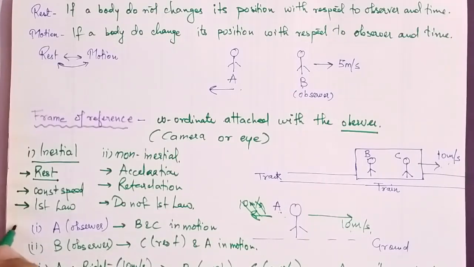So we have considered the third and fourth cases, in which we have seen that by changing the observer, the definition of rest or motion changes according to the body. That means the observer plays a very important role in our study of motion or rest. I hope you enjoyed the lecture, and thank you so much.